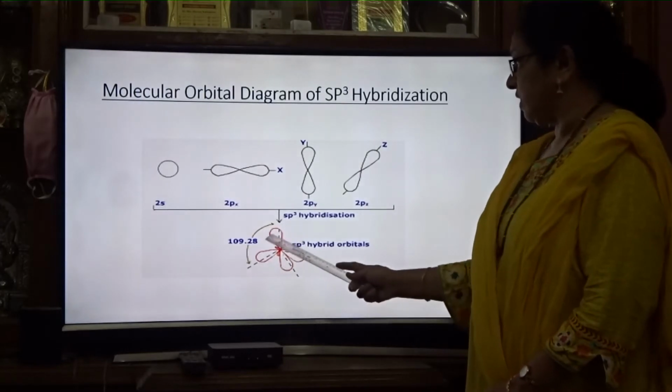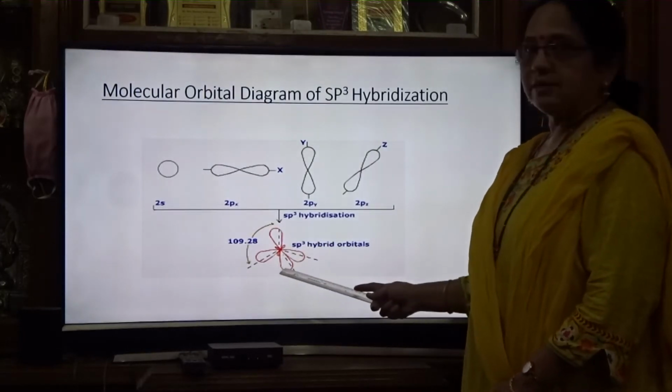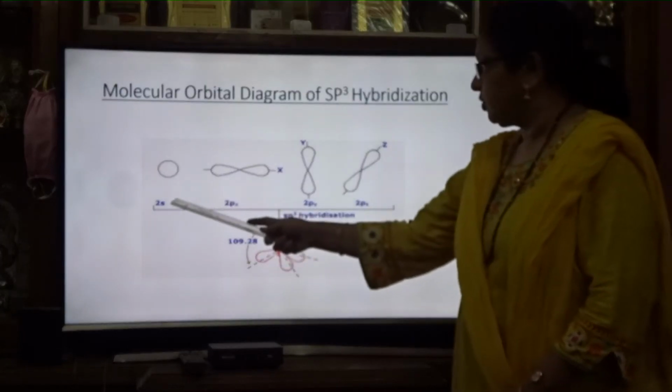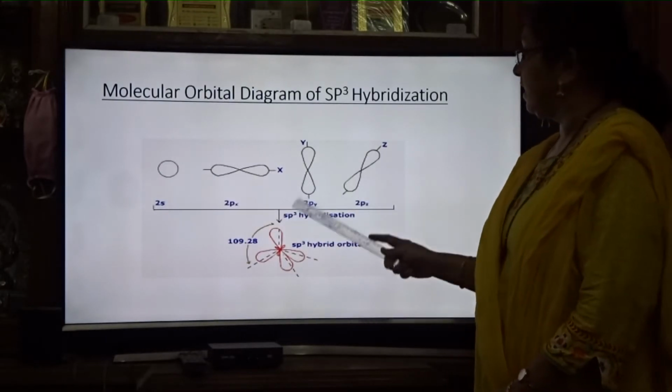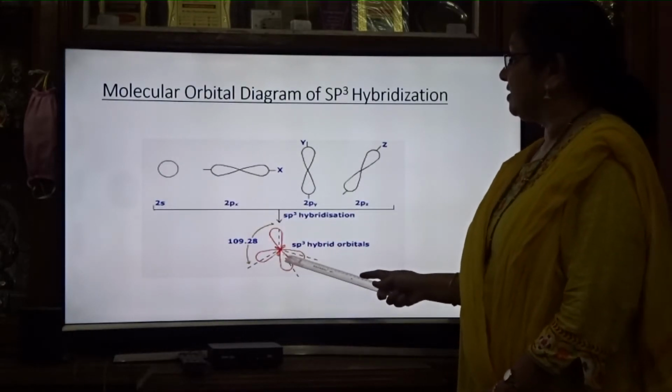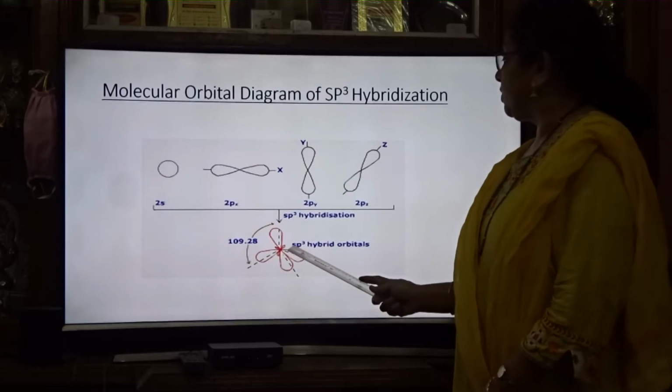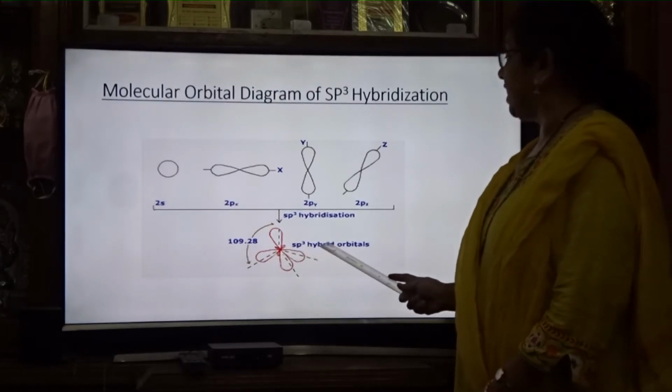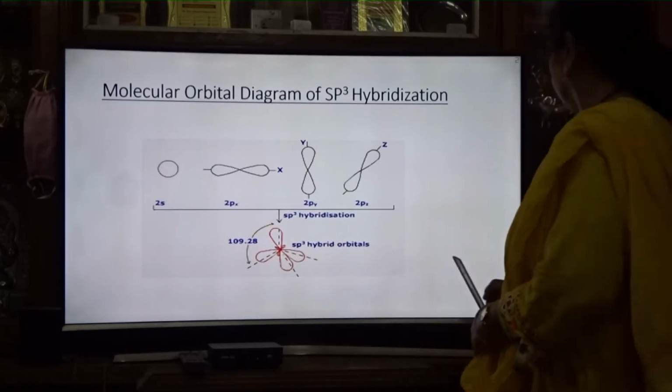These are all of equivalent energy. Before hybridization, the 2s and 2p are of different energy. But when they combine and form hybrid orbitals, they are of the same energy and the same symmetry. So sp3 hybrid orbitals are formed.